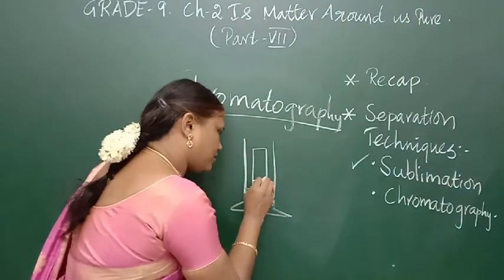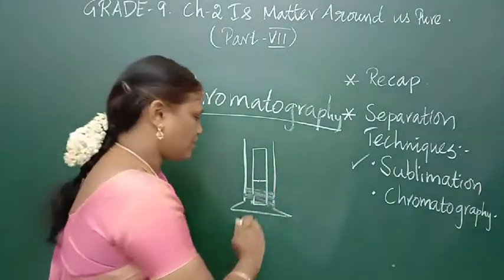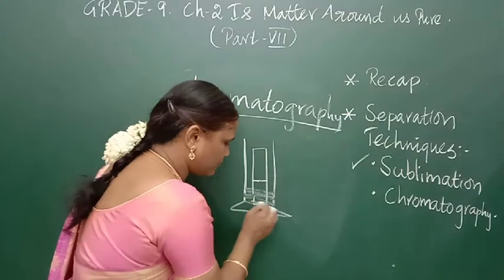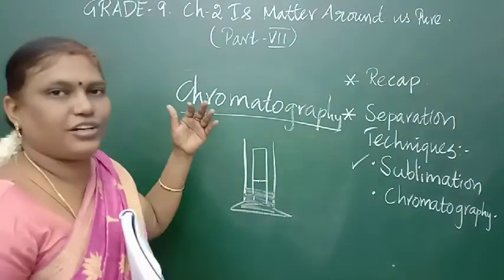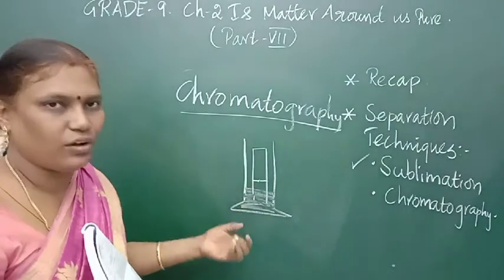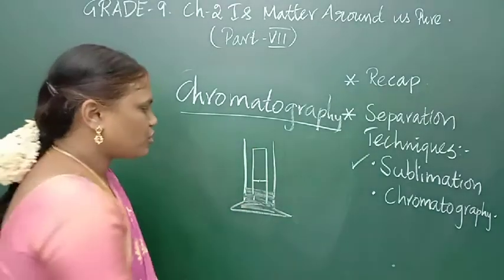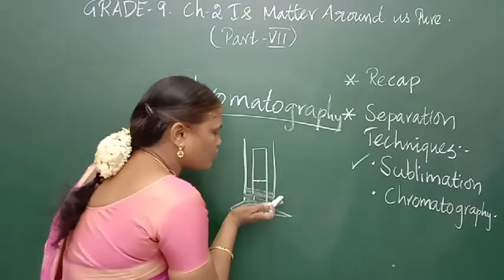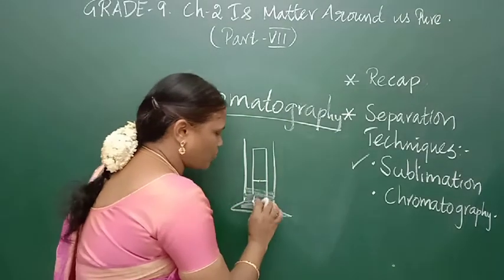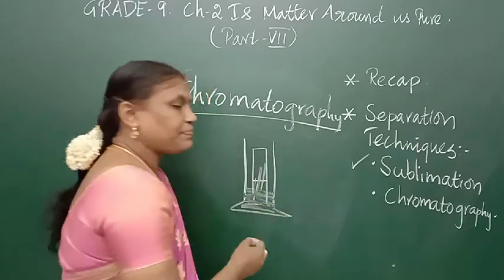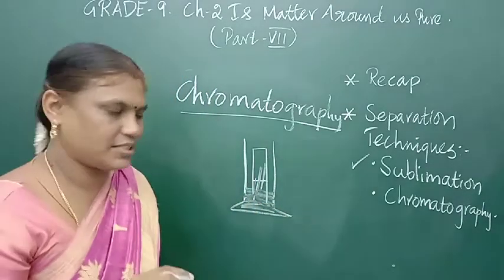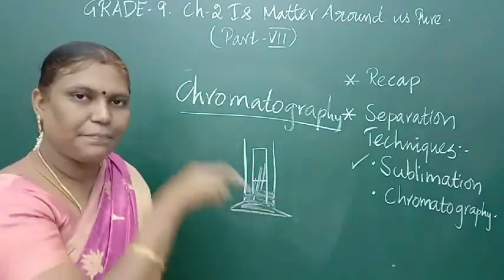Here, for example, is the place where the ink is, but I have to pour the water below that level. What is the nature of the filter paper? It absorbs water. So the water has a tendency to move. After some time, the water starts to move. That is called the mobile phase. The ink will be in the stationary phase, in the same paper.